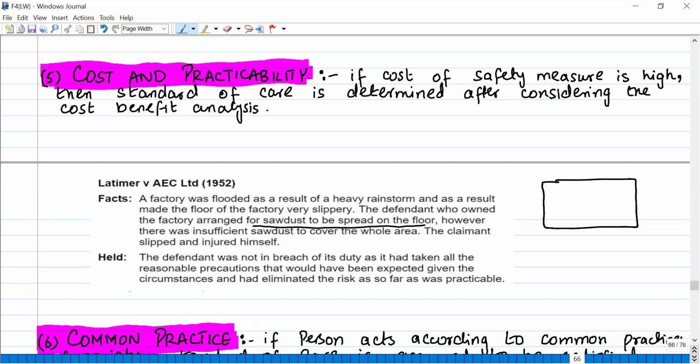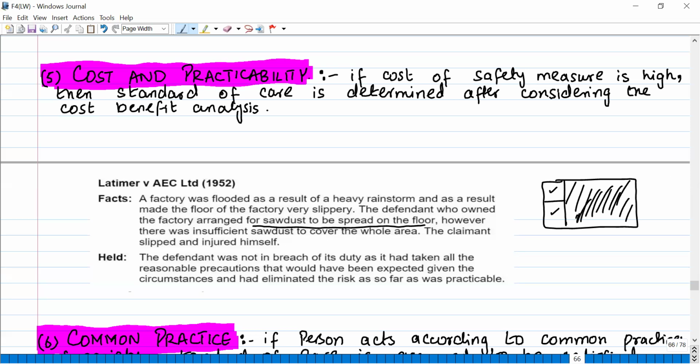Now let's say this is a factory, and let's say these are the areas in which the people do not commonly enter. This is the area which is largely used by the factory workers. They move around this area. Okay. Now what happened was the flood entered into the factory.